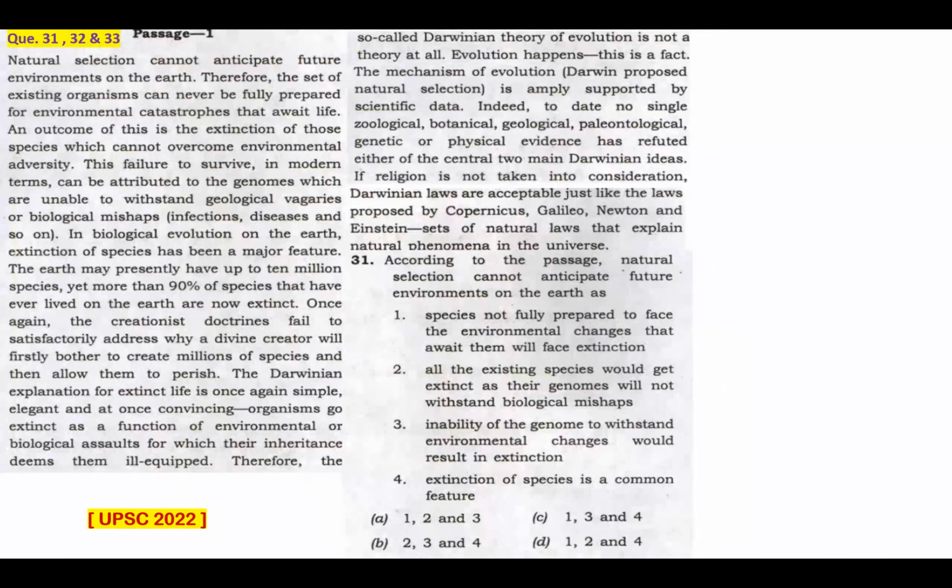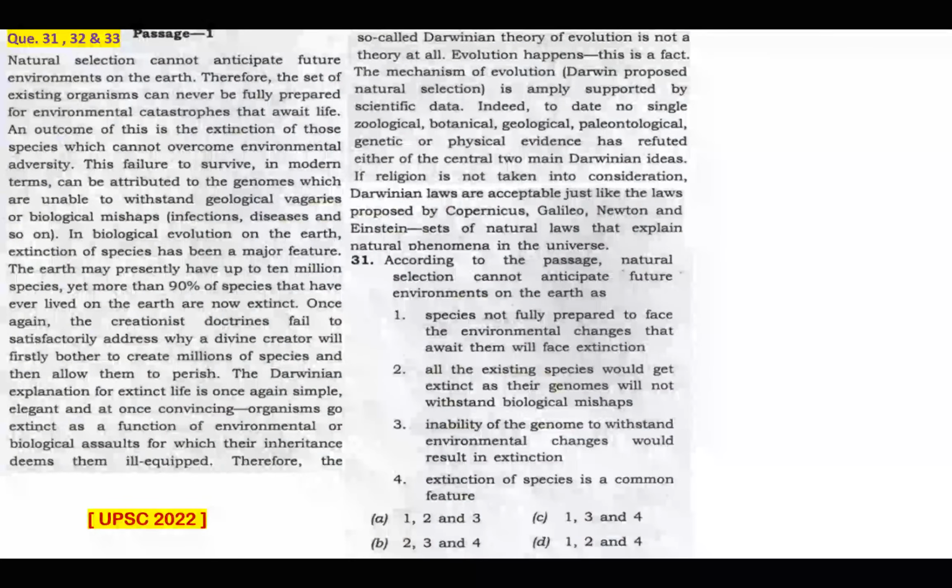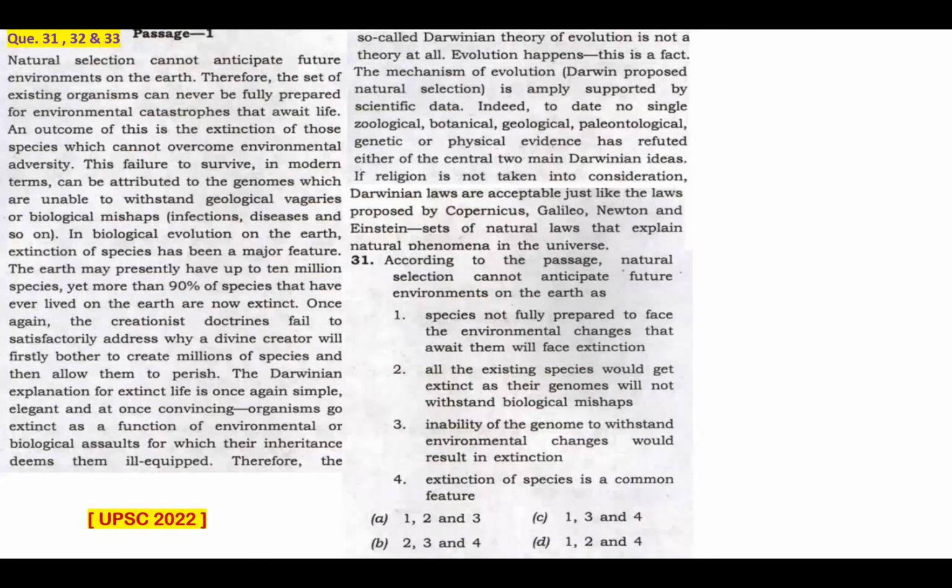Please read this passage to answer question 31, 32, and 33. Three sub-questions, single passage. Question 31. According to the passage, natural selection cannot anticipate future environments on the earth, and they've given us 4 statements. These 4 statements and this passage in its entirety may look complicated, but it's certainly one of the easiest questions from this CSAT 2002 question paper. When we work on the principle of elimination, it's so easy.